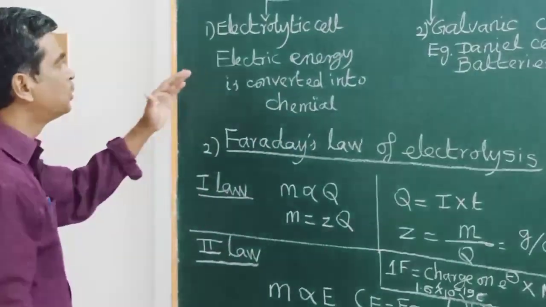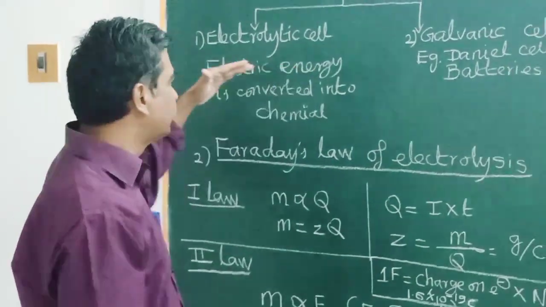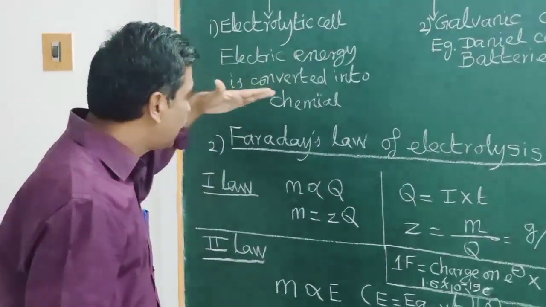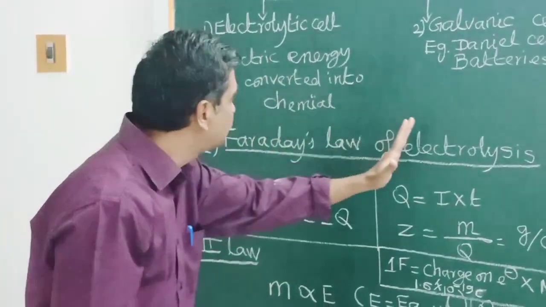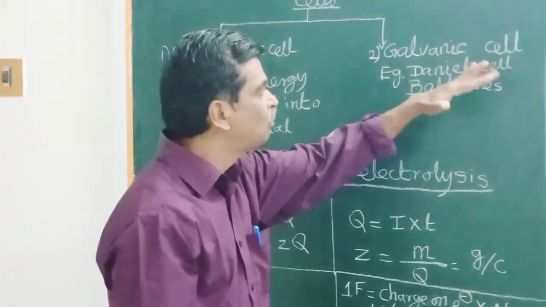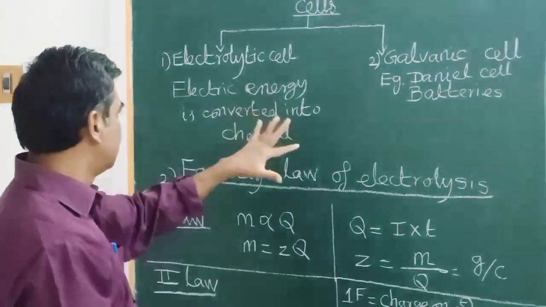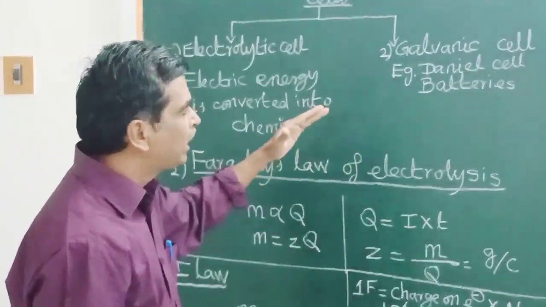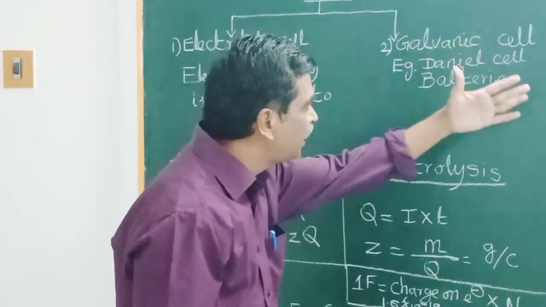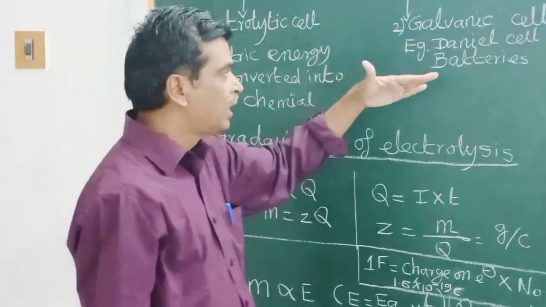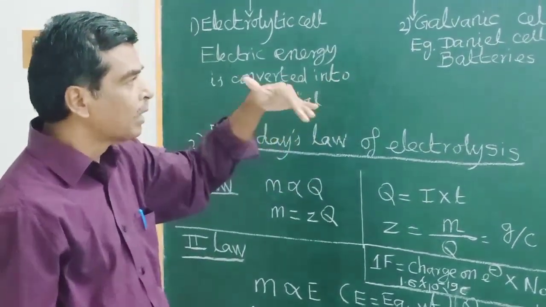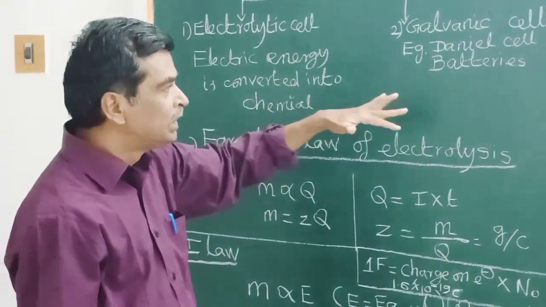When electricity is passed through a cell, electrolysis takes place, a chemical reaction takes place. Whereas in a galvanic or voltaic cell, it is the reverse: the chemical reaction leads to electrical energy. For example, in a secondary or primary storage battery, chemical reactions take place which give energy.